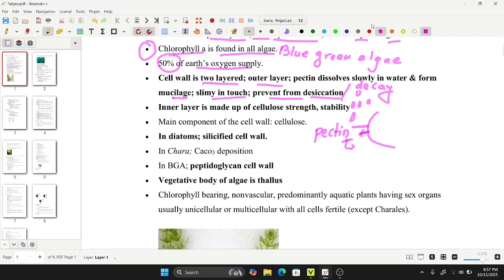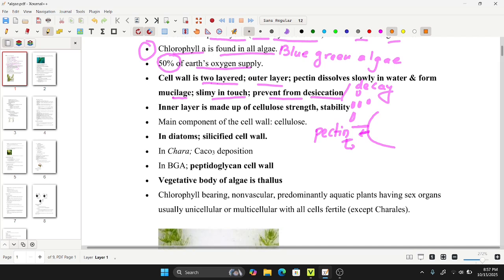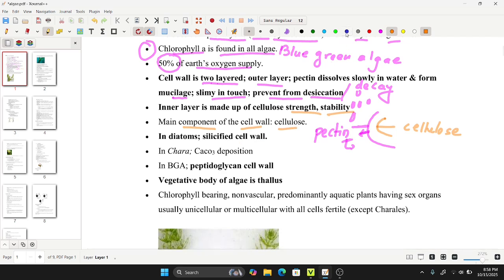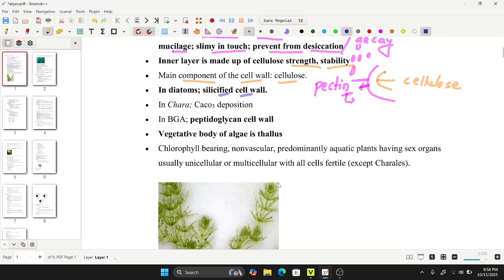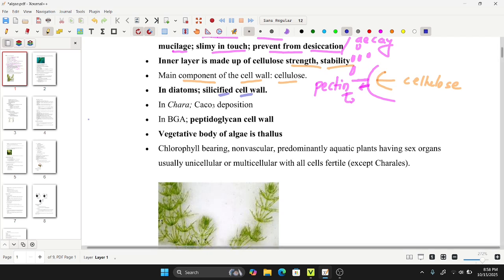So the cell wall has two layers. The outer layer is pectin. Talking about the inner layer, it is made up of cellulose, which gives strength and stability. In diatoms, the cell wall is silicified, that is, made up of silica. This is a unique feature.